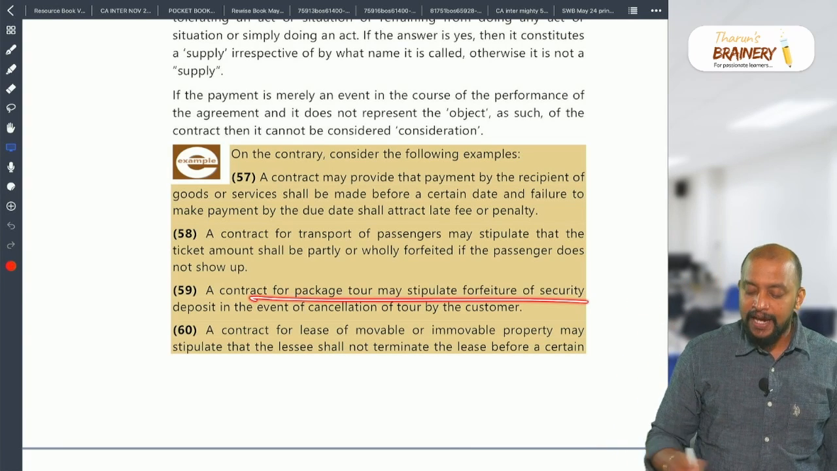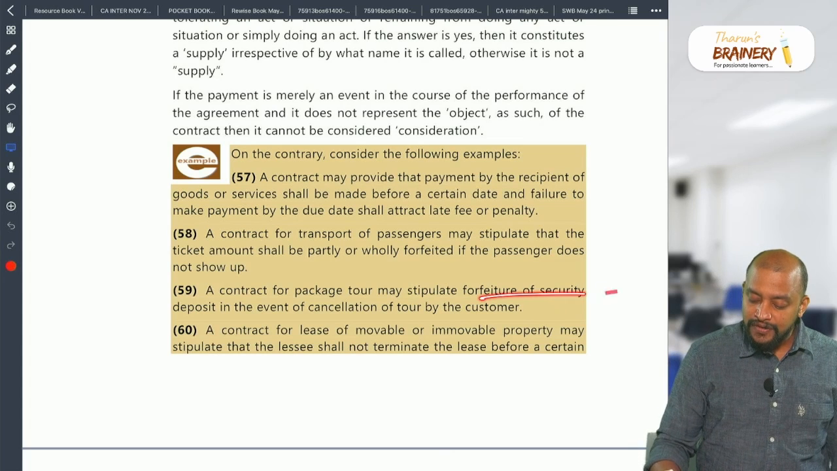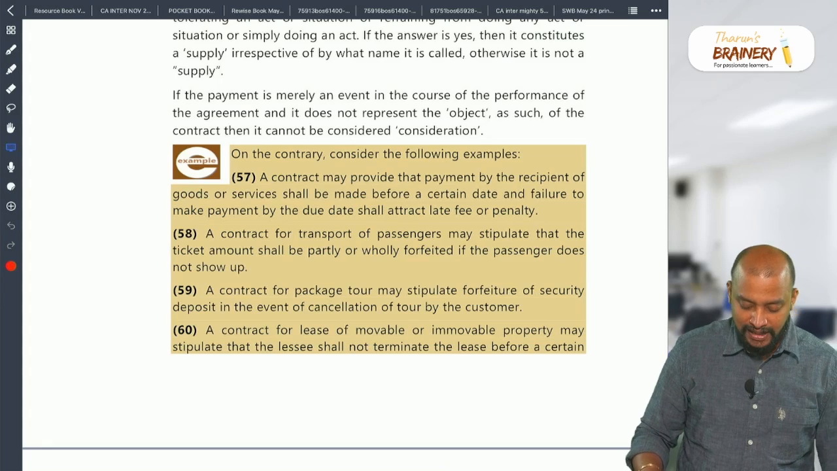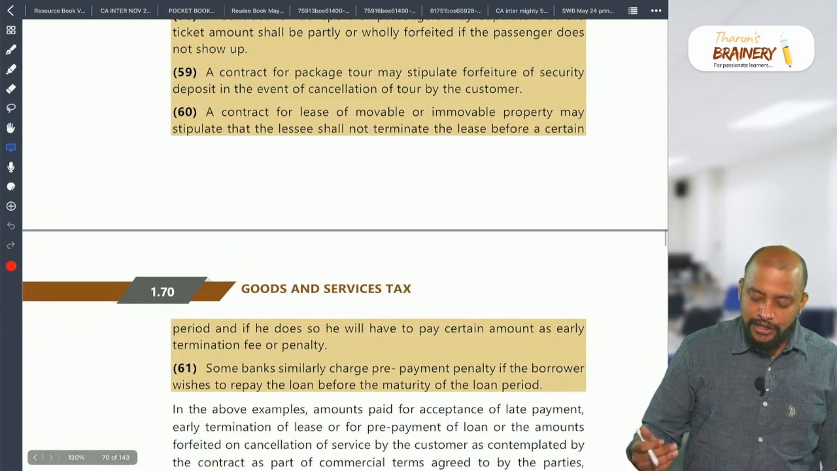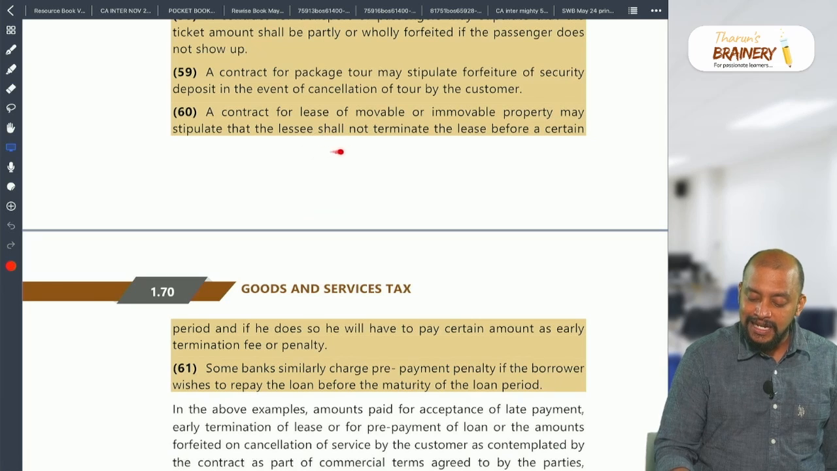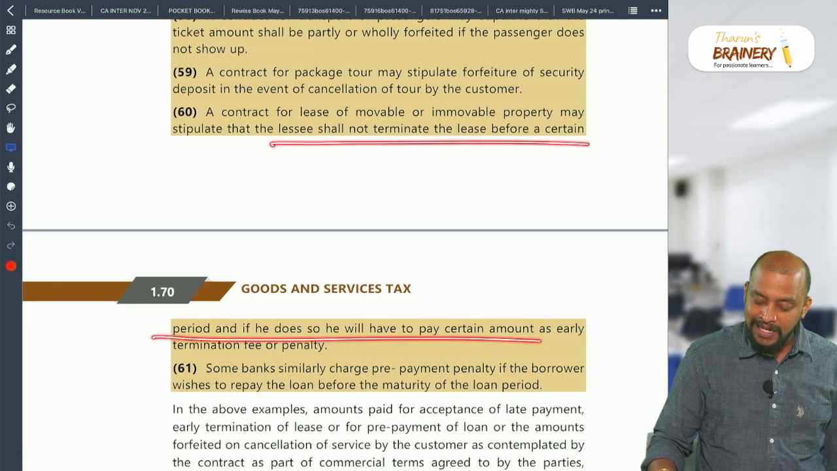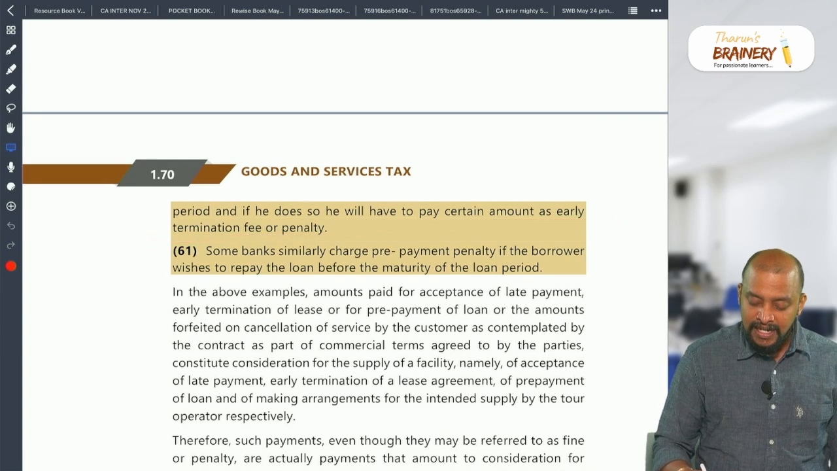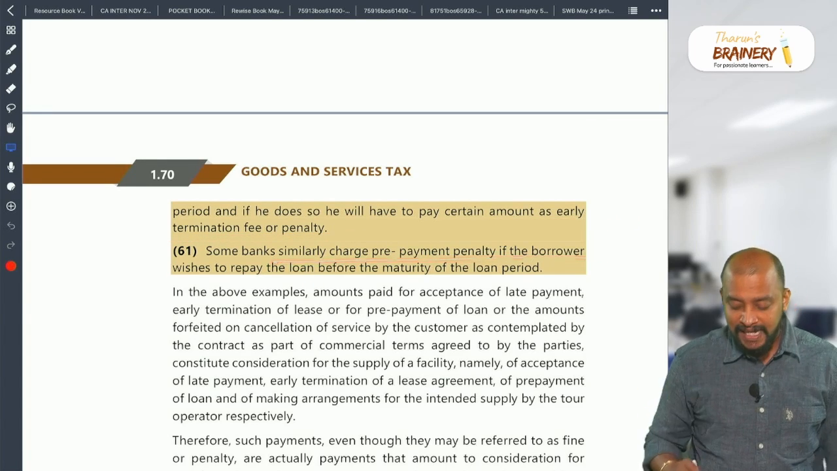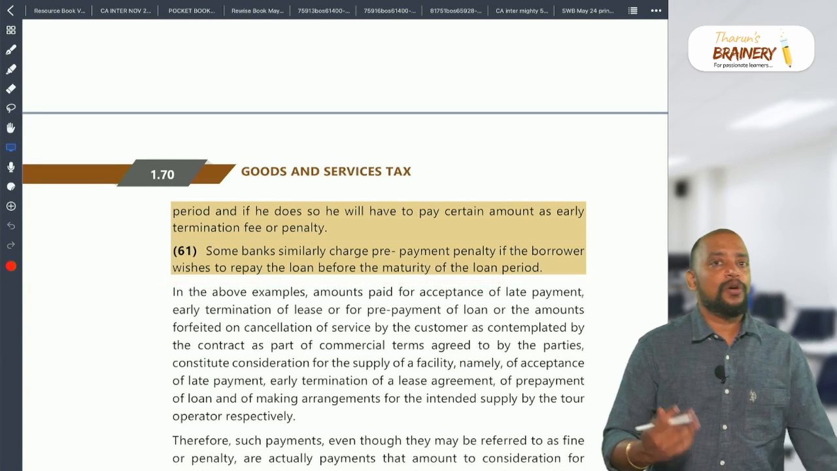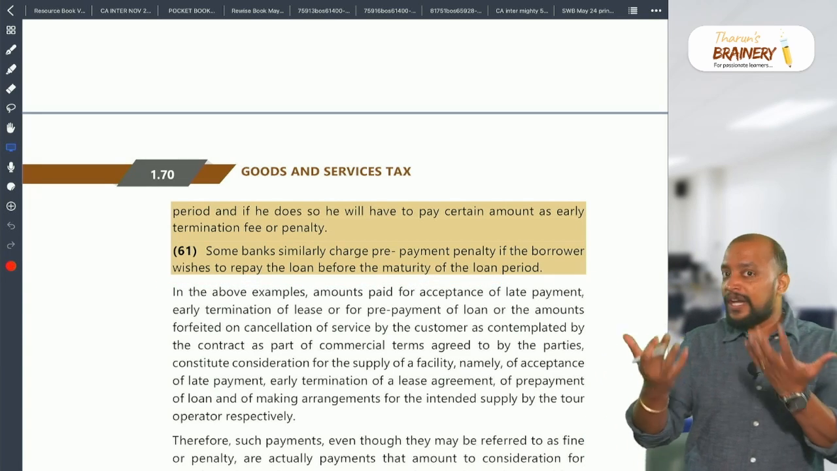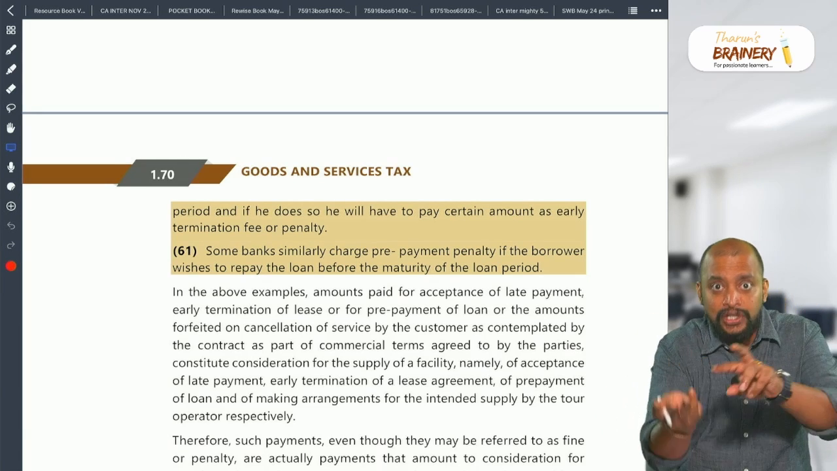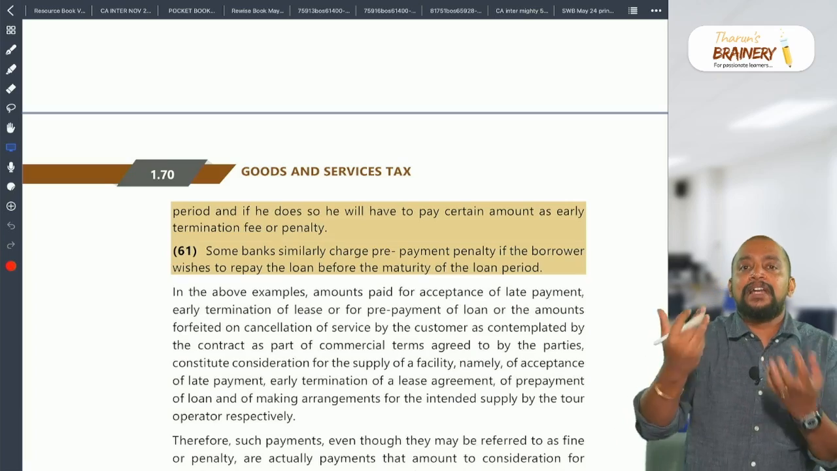A contract for package tour may stipulate forfeiture of security deposit in the event of cancellation of the tour by the customer. A contract for lease of mobile or immobile property may stipulate that the lessee shall not terminate the lease before a certain period; if he does so, he will have to pay a certain amount as early termination fee. Some banks may similarly charge prepayment penalty if the borrower wishes to repay. In all these cases, there is no loss. They are going to get the amount, but as I am agreeing to a change or a variation in the contract, I am collecting some charges.